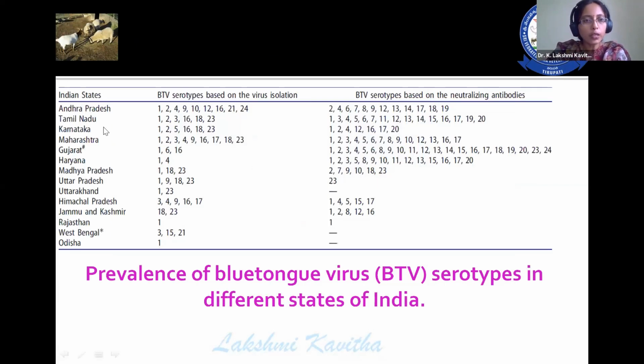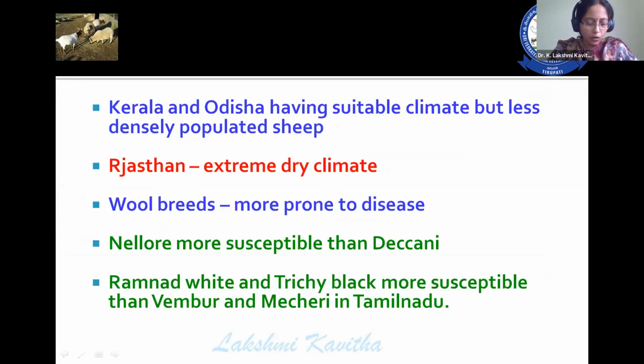Now, when we observe the different serotypes in different states of India, some states are showing more serotypes, whereas some states are showing fewer. So Andhra Pradesh, Tamil Nadu, Karnataka, Maharashtra, and Gujarat, several states have more serotypes, whereas some states have fewer. So this is because